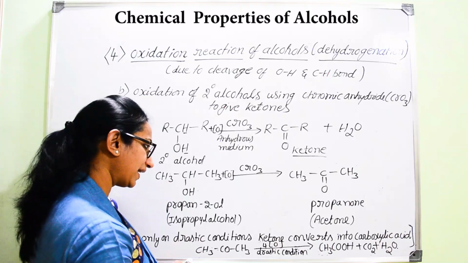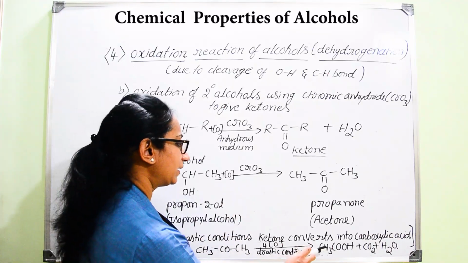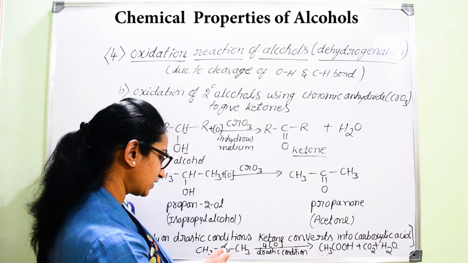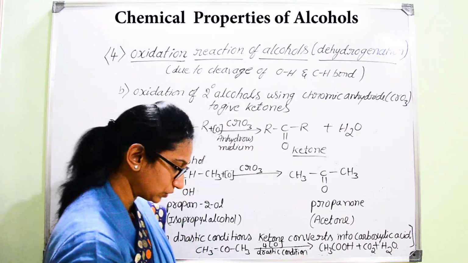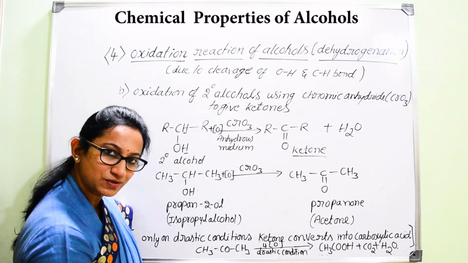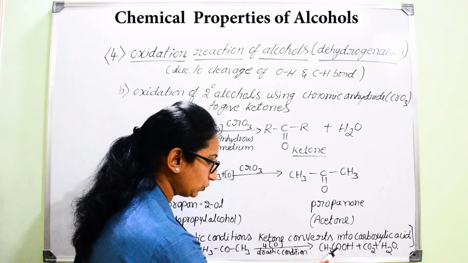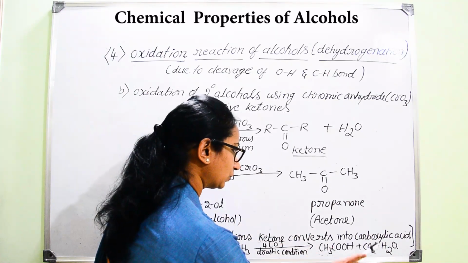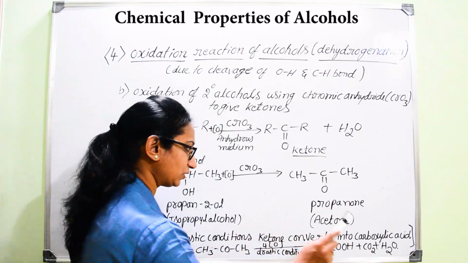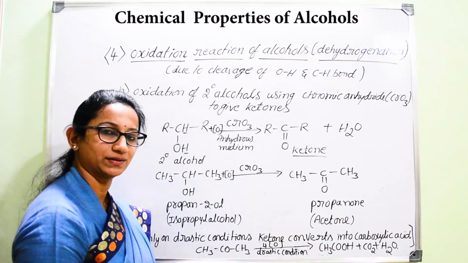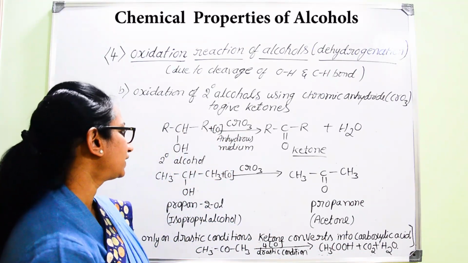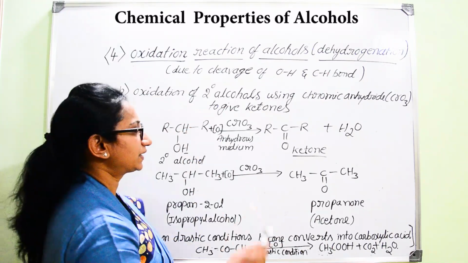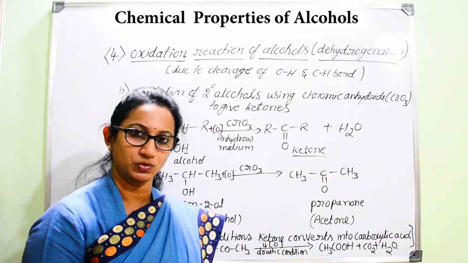But here we can find there will be a reduction in the number of carbon atoms when it converts from ketone into the carboxyl group. Here there are 3 carbon atoms, but there are only 2 carbon atoms. So another carbon atom gets converted into carbon dioxide, and there will also be formation of water.